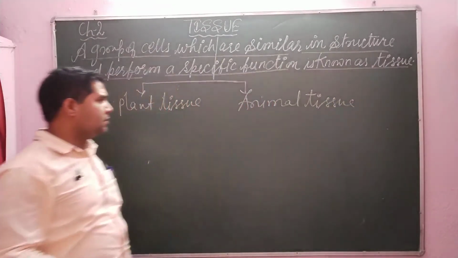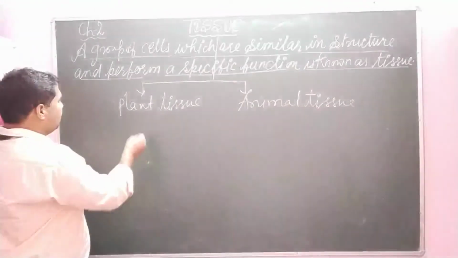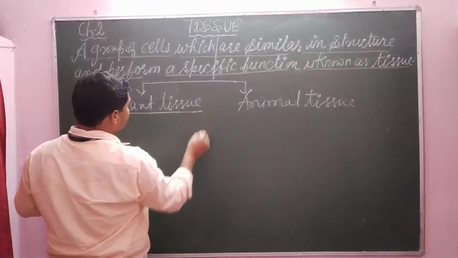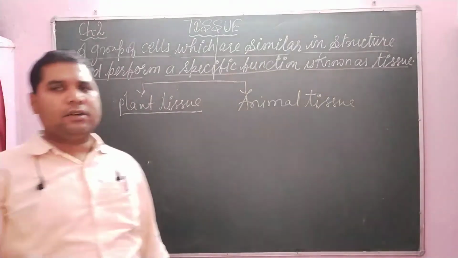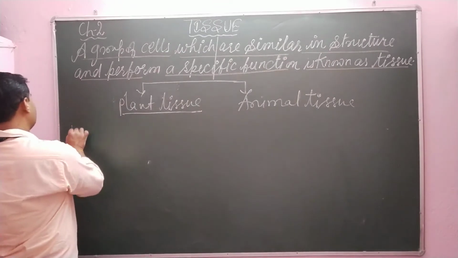Okay, dear students, first I will explain to you about the plant tissue. Plant tissue, dear student, is basically of two types.